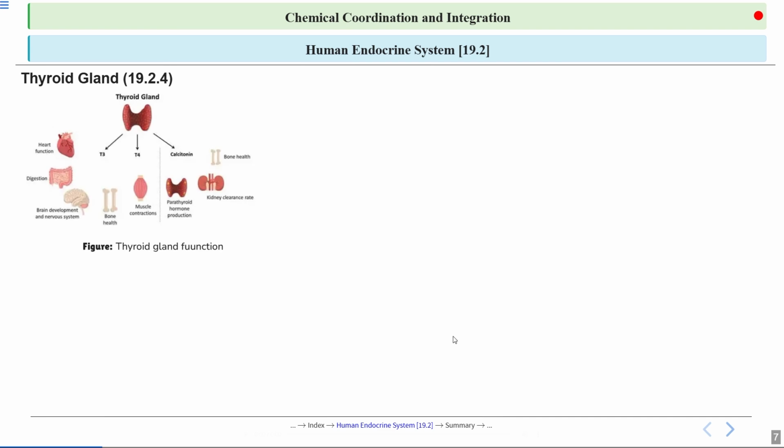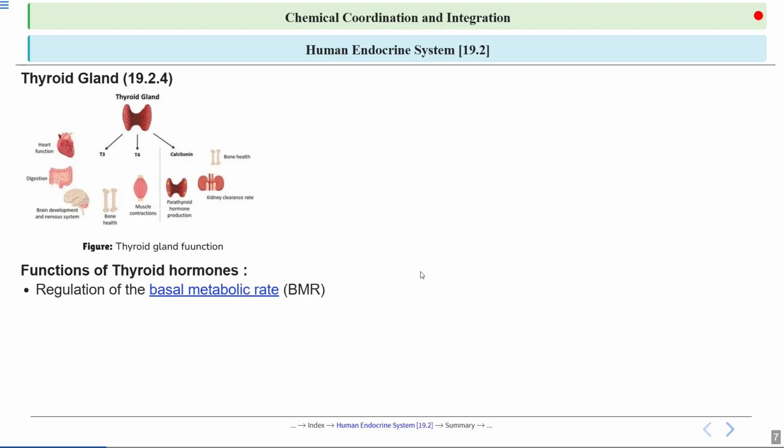You can see the function in this picture. Let's discuss them in detail. The thyroid gland, as we have just discussed, produces hormones that help control the body's basic metabolic rate, which is the rate at which the body uses energy even when at rest. This hormone function is essential for maintaining body temperature, heart rate, and overall energy levels, and it plays a key role in growth and development, especially in children.